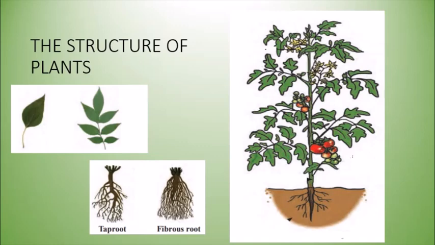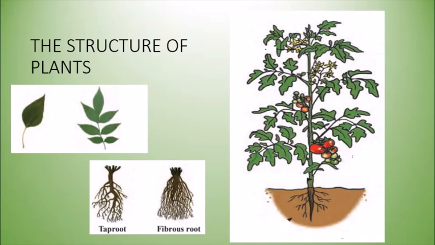Next is the leaf. Now the leaves can be either a simple leaf, where only one leaf is present, or a compound leaf, where many small leaves are attached together. Those are called compound leaves. Now, the leaves play a very important role, that is in the production of food.